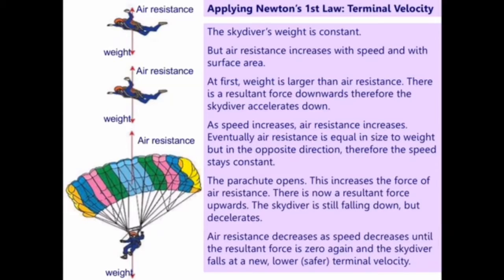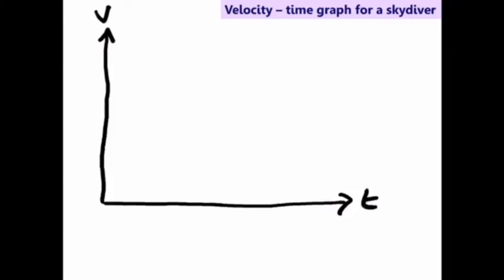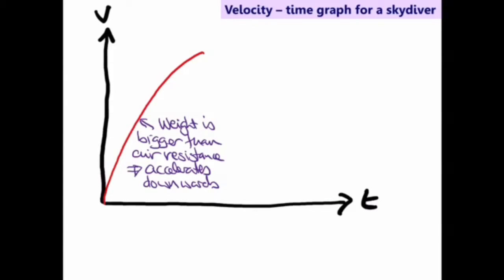Let's have a look at what the skydiver's velocity-time graph would be. At first, we've got acceleration because weight is bigger than air resistance. So we've got a resultant force downwards and the skydiver accelerates down. Eventually, the air resistance becomes equal and opposite to the weight. So the resultant force is 0, and we have a terminal velocity. We've got a constant velocity.